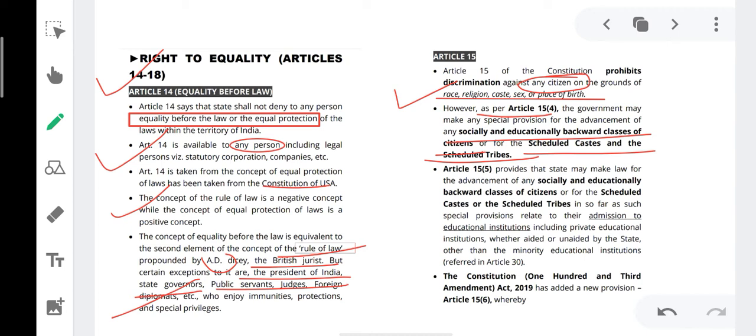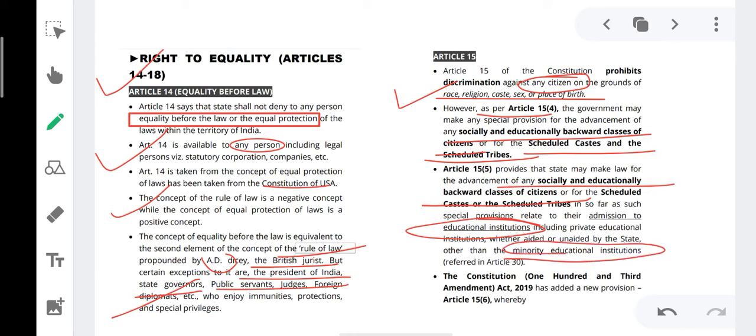Article 15 clause 5 provides that the state may make law for the advancement of any socially and educationally backward class of citizens or for scheduled castes or scheduled tribes in admission to educational institutions, whether private or government, which receive funds from the state, but it cannot make law for the reservation of seats for such classes of citizens in minority educational institutions.